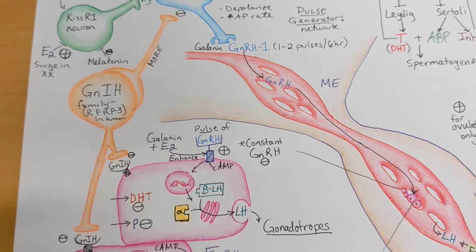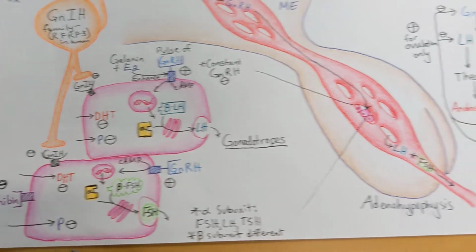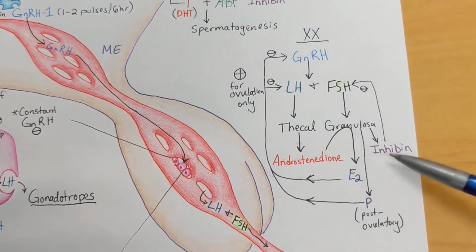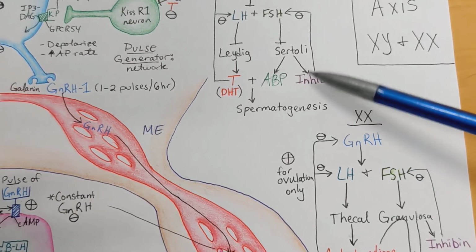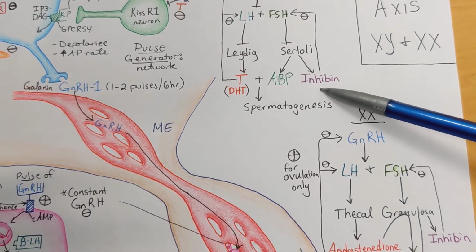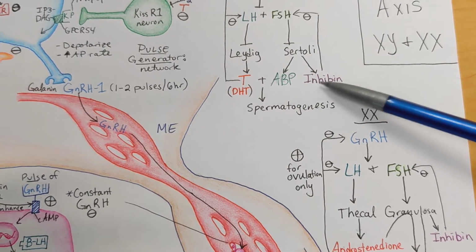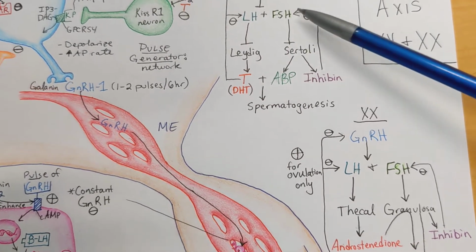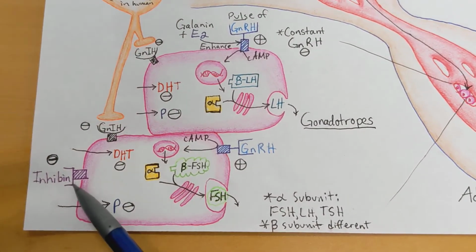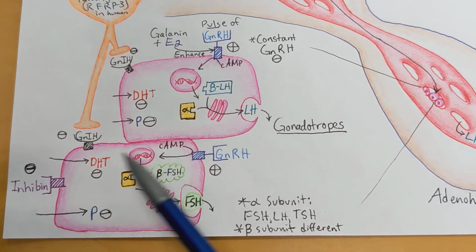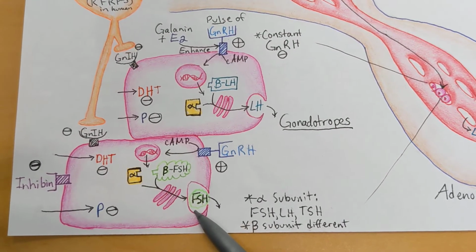There are also other inhibitory factors. Inhibin. Okay, so just as a reminder, inhibin is released by granulosa cells in XX or female individuals and the Sertoli, nurse, or sustentacular cells in the male gonads, so the testes. Inhibin specifically inhibits FSH. So as we can see over here, inhibin binds to its receptors on FSH gonadotropes and therefore inhibits the release of FSH.